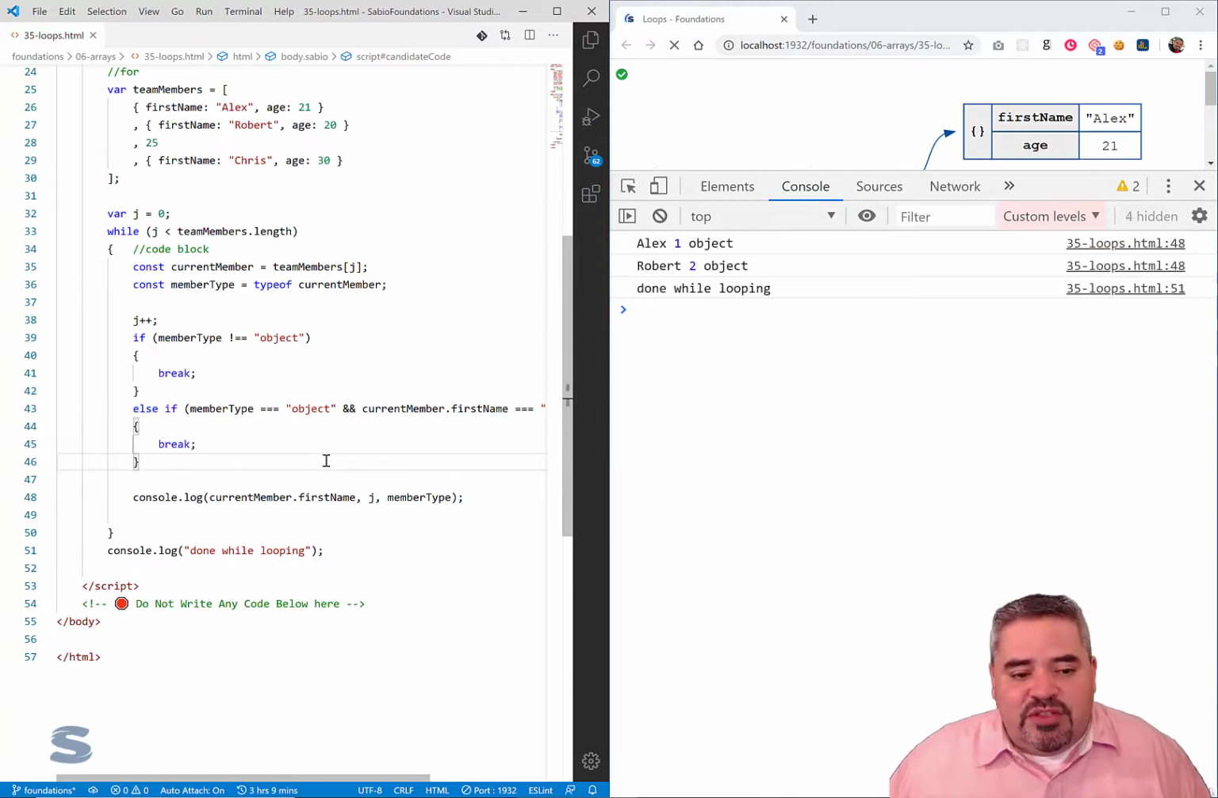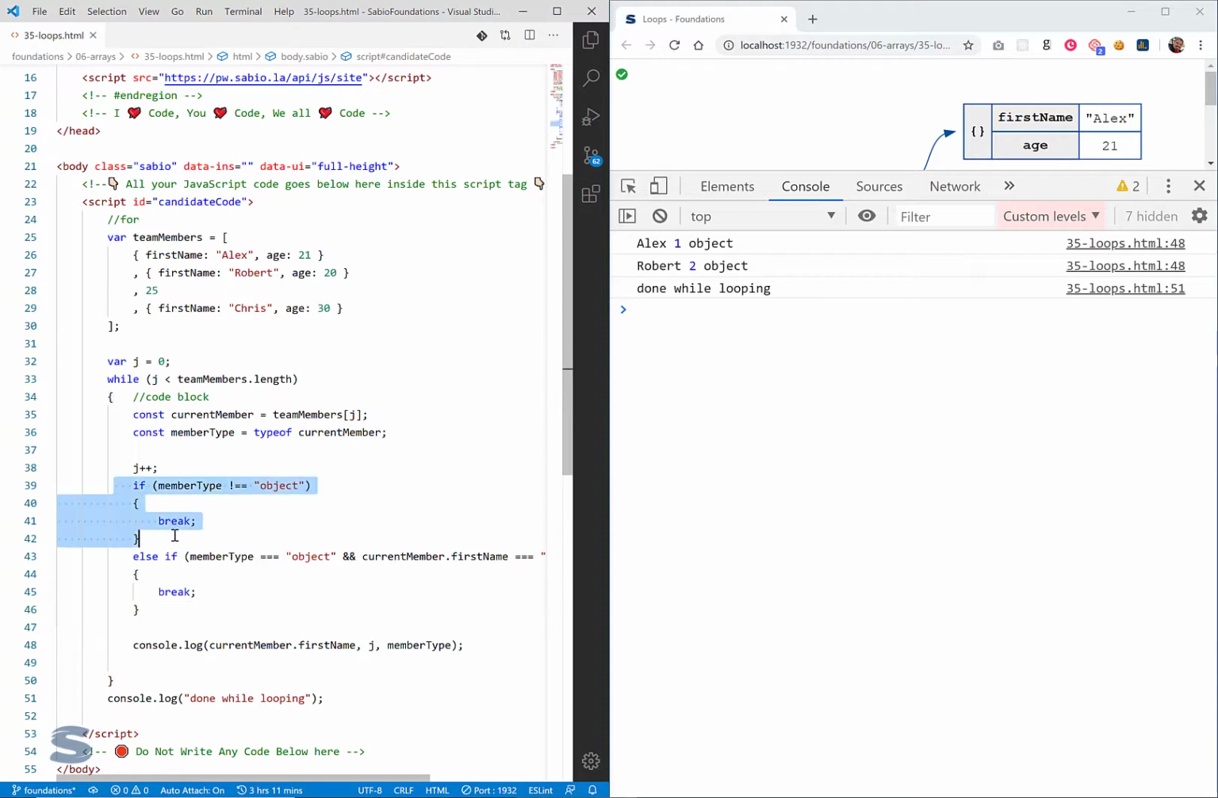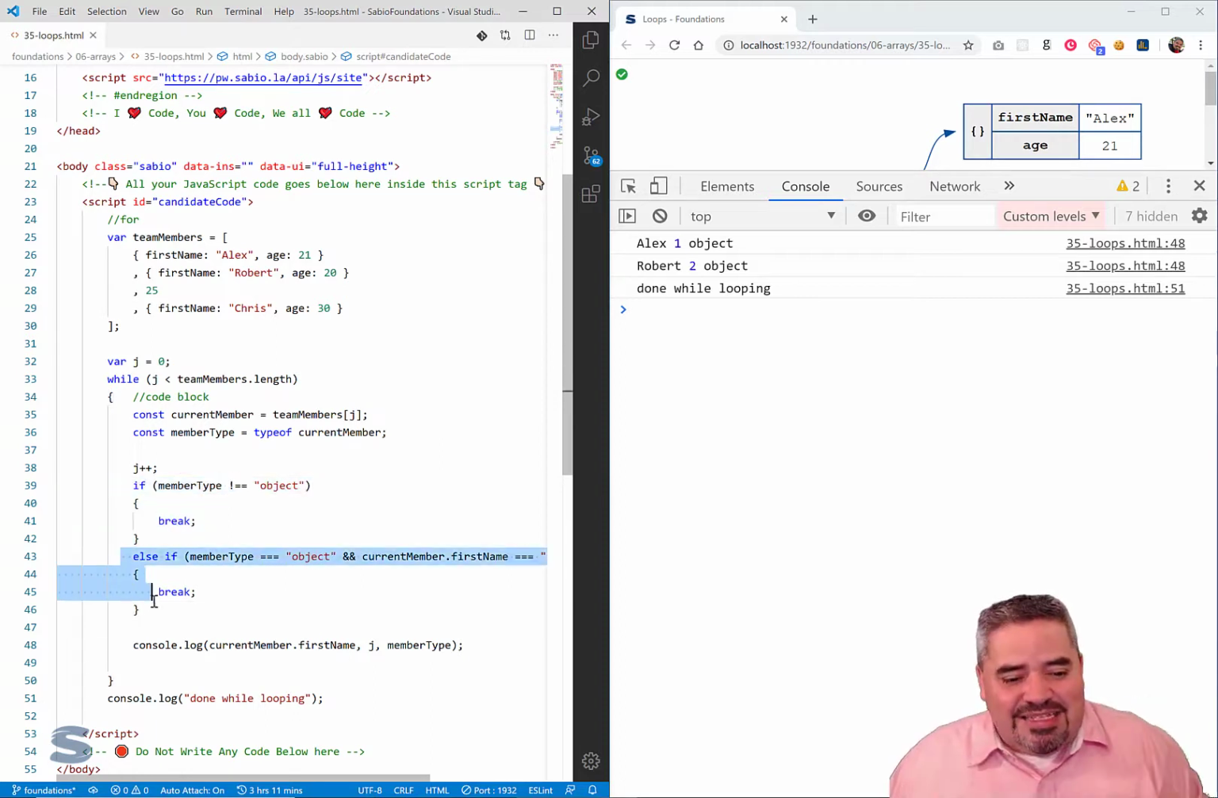So that's a fancy way of saying it. Another way of saying it is, look, if I don't have a team member, I'm going to break. I'm going to exit the loop because I've got nothing else to do in here. And so that was just a little going back to our loops to implement and to use our if statements inside of our loop.